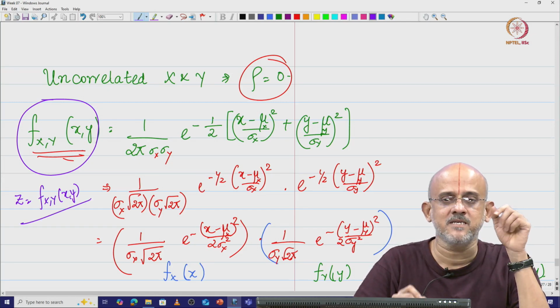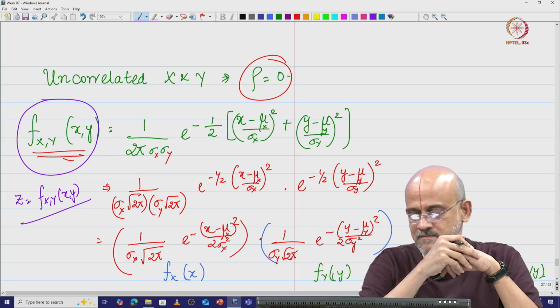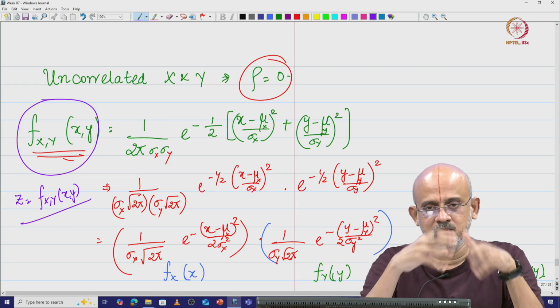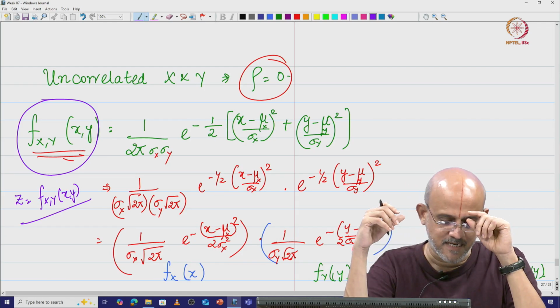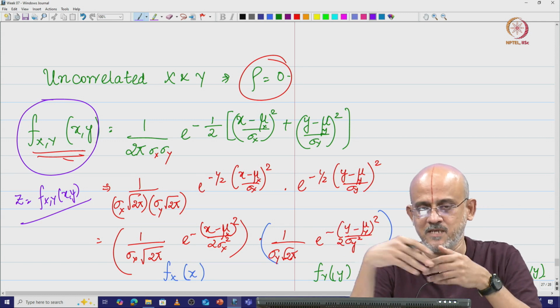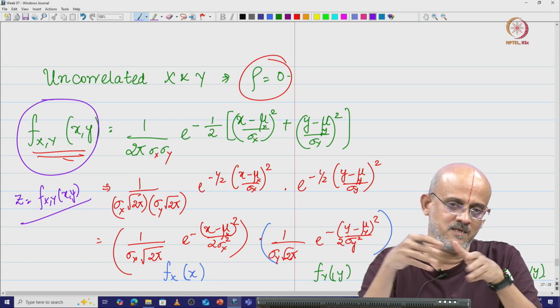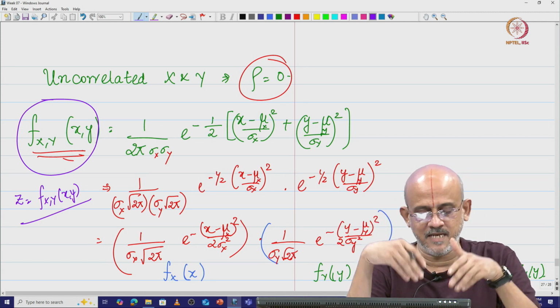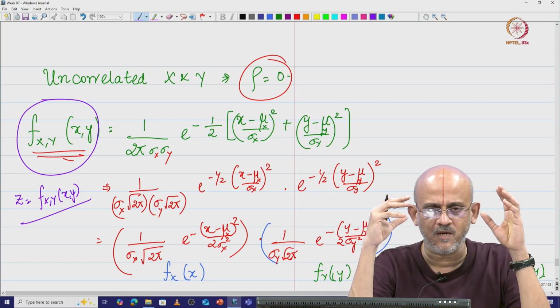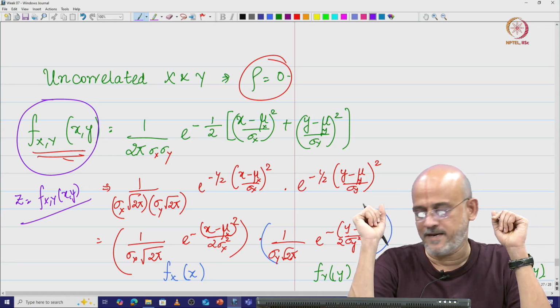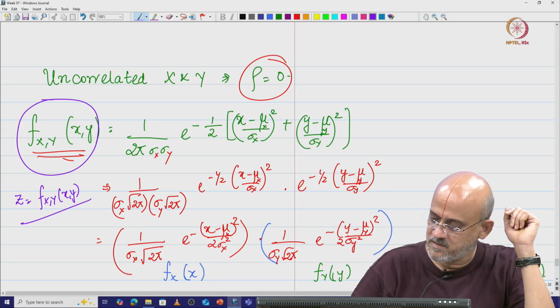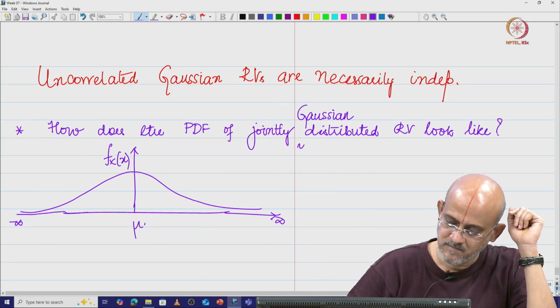That means you are going to plot this as a 3D surface plot, right. The function is plotted along the z direction and you have the variables x and y in the xy plane. So it is going to look more or less like a cowboy hat, is that clear.